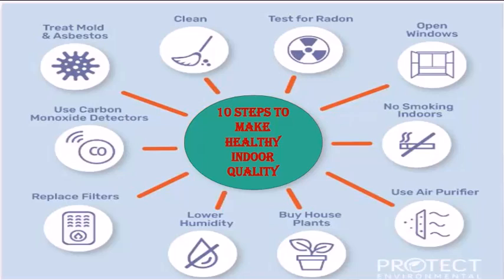Replacing air filters regularly is important for improving air quality. Lower humidity. Lower humidity levels can help to reduce the growth of mold and mildew. Buy houseplants. Houseplants can help to improve indoor air quality by absorbing pollutants. Use an air purifier. Using an air purifier can help to remove pollutants from the air and improve indoor air quality.